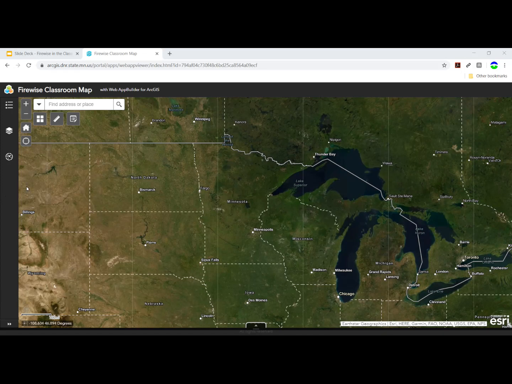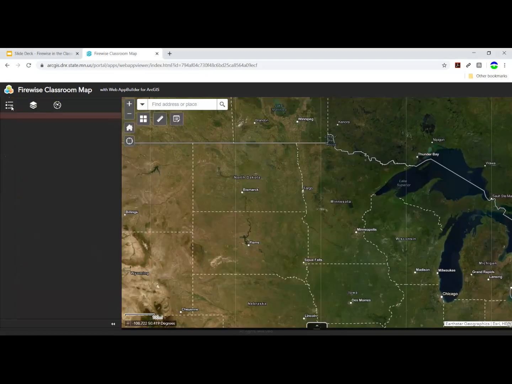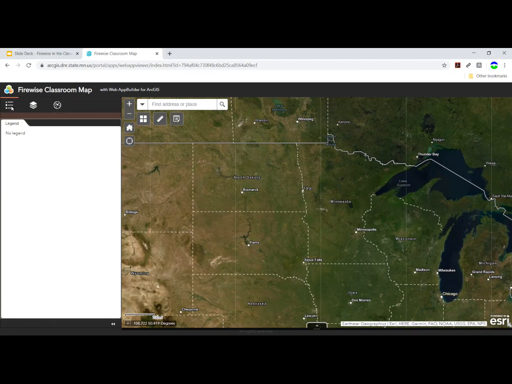If I click on the Legend button, you'll see that it opens, but there's nothing inside. And that actually reflects what we see on the map, which is simply an air photo with some boundaries. If I go to the next button, the Layer List, here I'm able to check the layers on or off that I'd like to see.